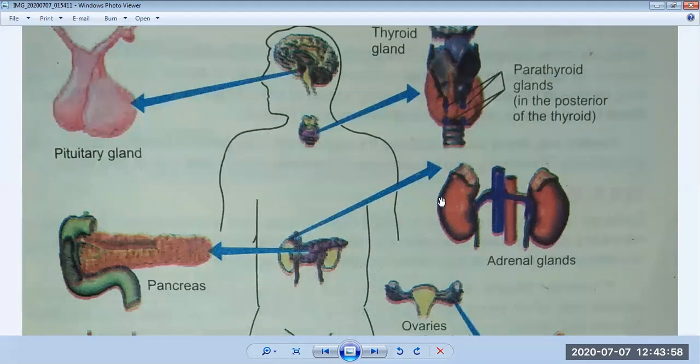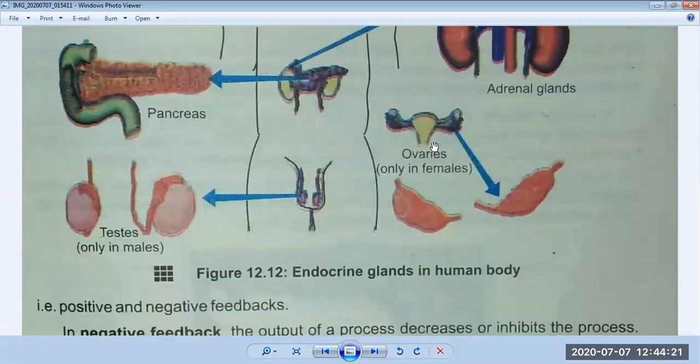Then we discussed the adrenal glands, and I told you that these adrenal glands are present on our kidneys. Their important function is to maintain the salts and water inside our body. Then we discussed the gonads. You can see these are the testes, which are in males, and these are the ovaries, which are in females, and they are both responsible for the secondary sex characteristics in humans because of hormones.